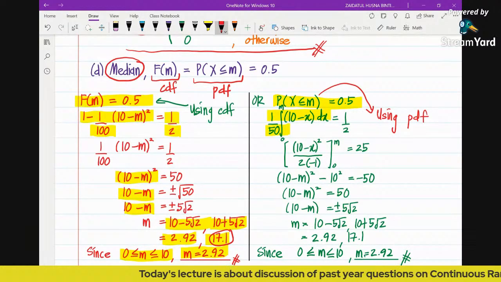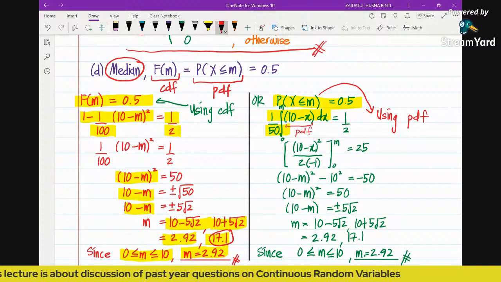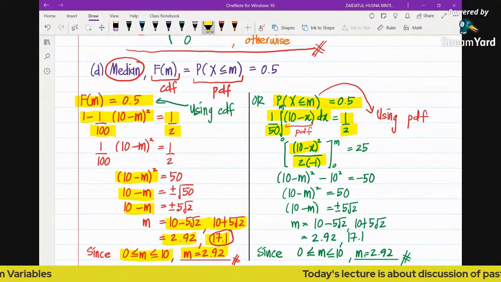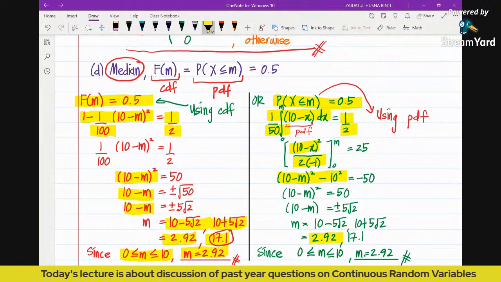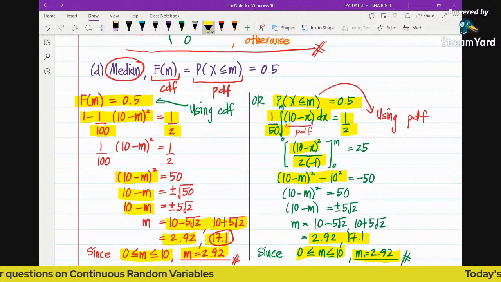Please take note, this is the PDF that we have obtained earlier. You integrate the PDF and then equate the area to half, then integrate the function using the rules of integration, substitute limits, and solve the quadratic. You will notice that you will have two values, and again because m is between 0 and 10, the answer that you are going to accept is 2.92.